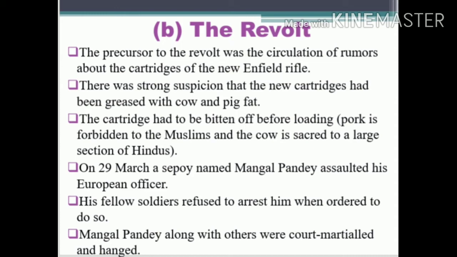On March 29, a sepoy named Mangal Pandey assaulted his European officers. His fellow soldiers refused to arrest him when ordered to do so. Mangal Pandey along with others were court-martialed and hanged. So on the 29th of March, the Indian sepoy Mangal Pandey shot his European British officer, and the other soldiers refused to arrest him. Later the British captured Mangal Pandey and handed him over to death. That is the first incident of 29th March under the Great Revolt.